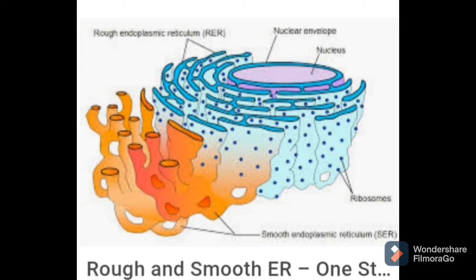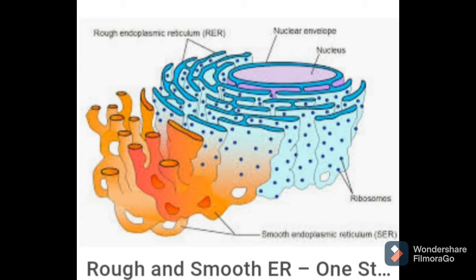The endoplasmic reticulum may also have granule-like structures called ribosomes on its surface. When you carefully observe the diagram, you find that some parts have granules on them and some parts are smooth.